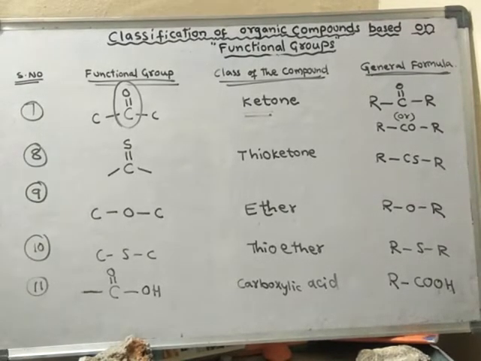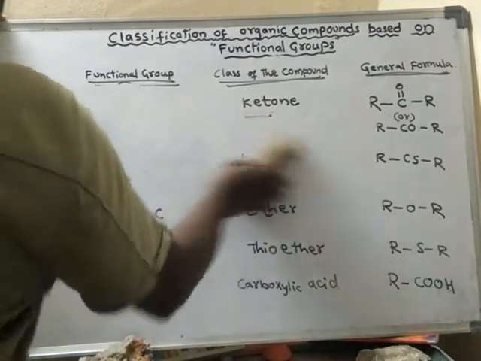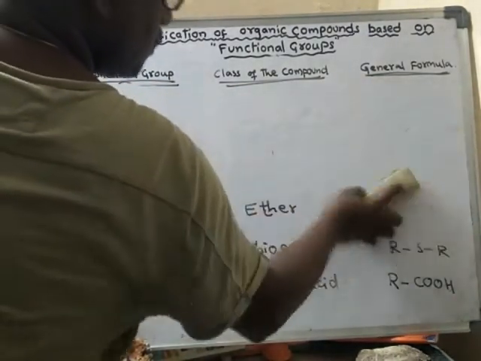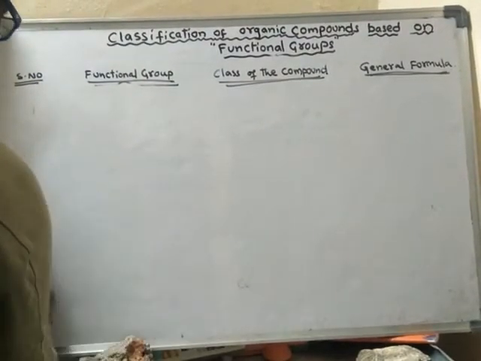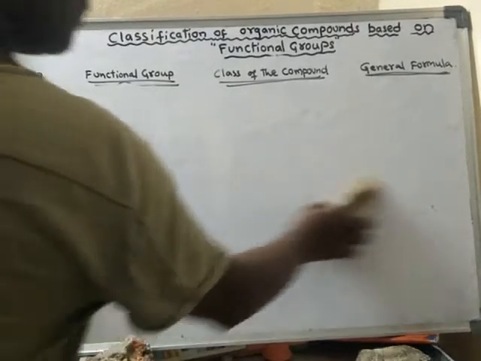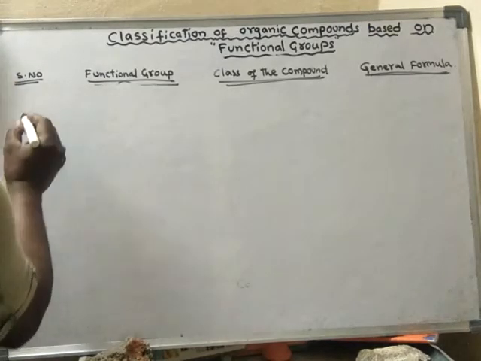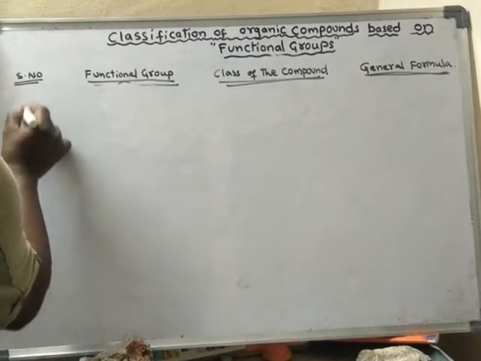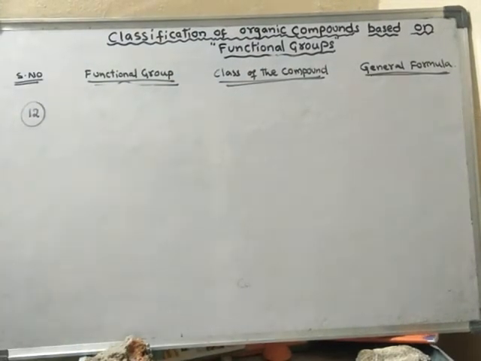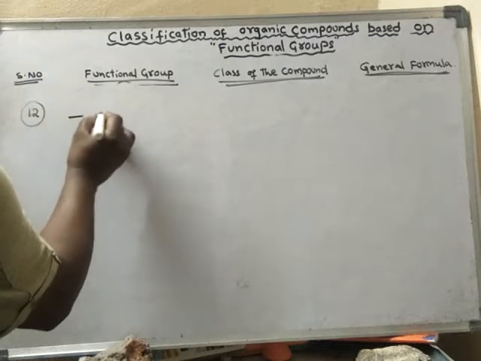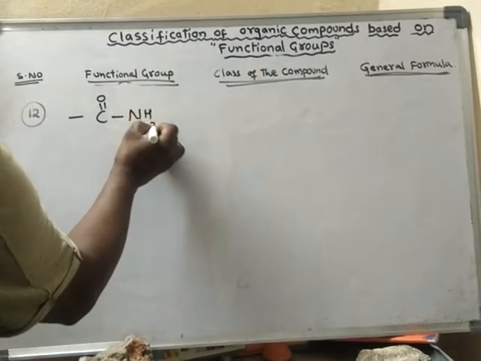Right. Next one, the twelfth one. C double bond O, instead of OH, if I write NH2.